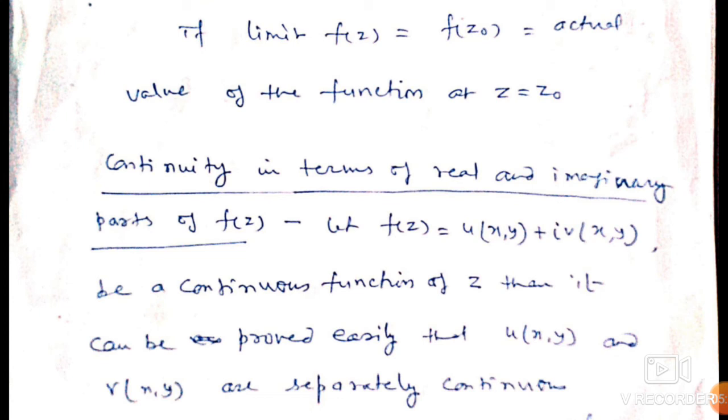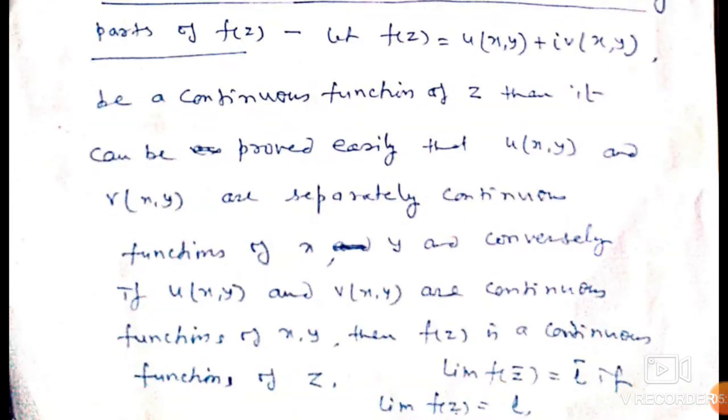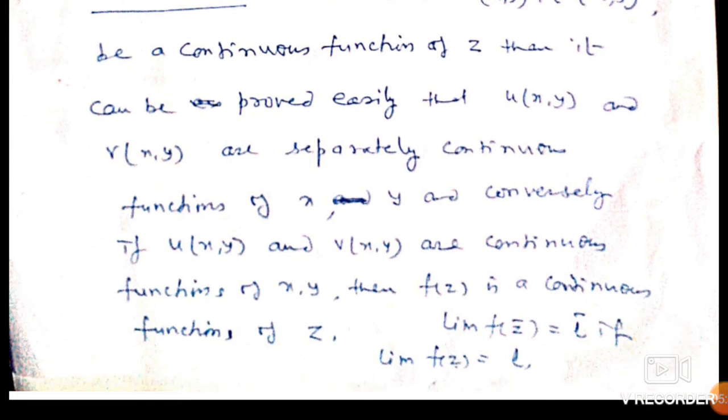Now continuity in terms of real and imaginary parts of z. Let f of z equal to u(x, y) plus iota v(x, y) be a continuous function of z. Then it can be proved easily that u(x, y) and v(x, y) are separately continuous functions of x, y.